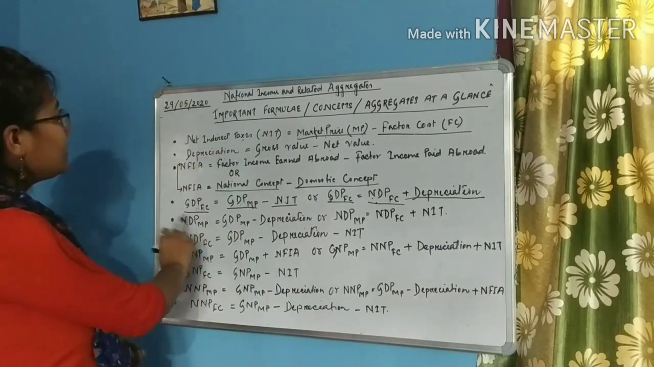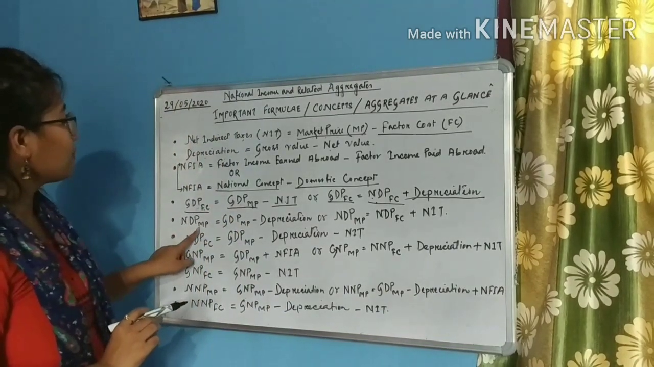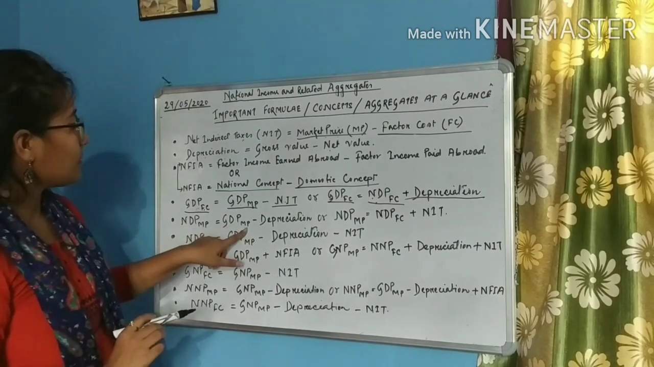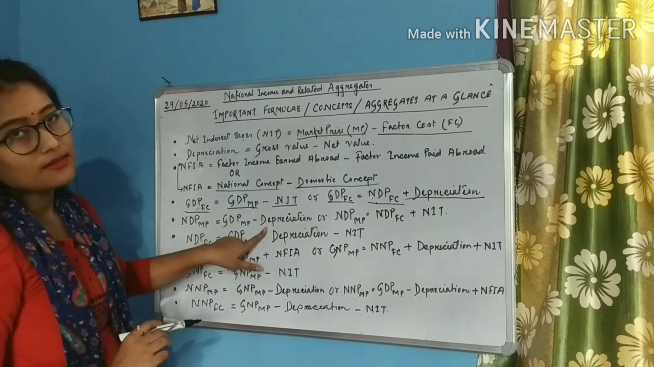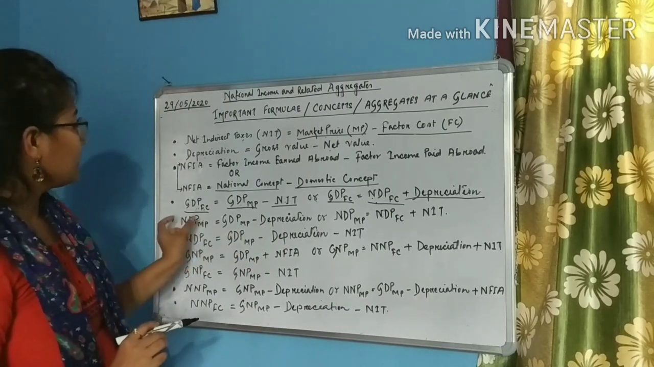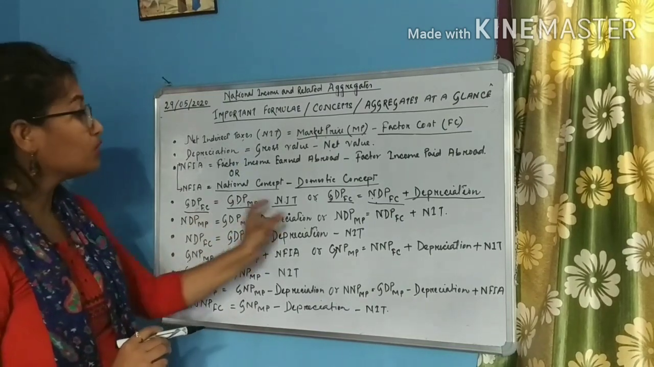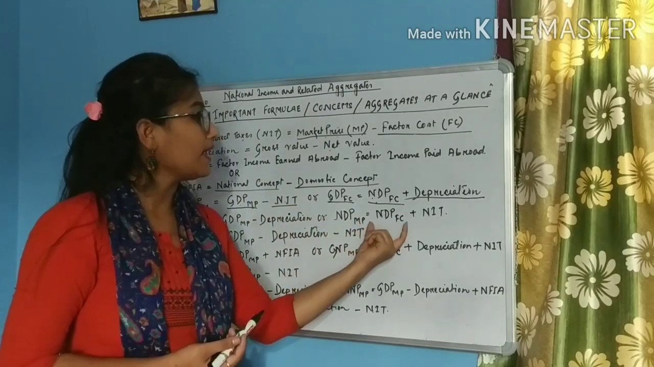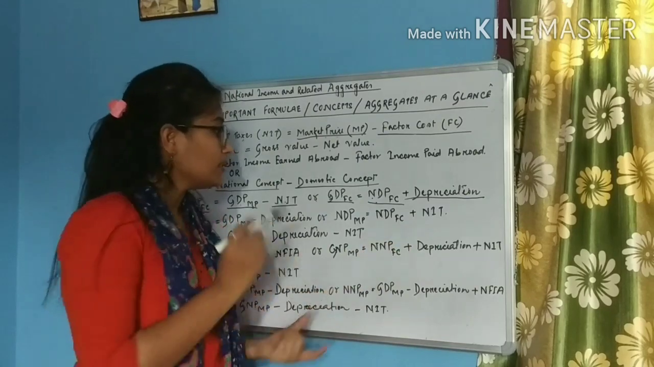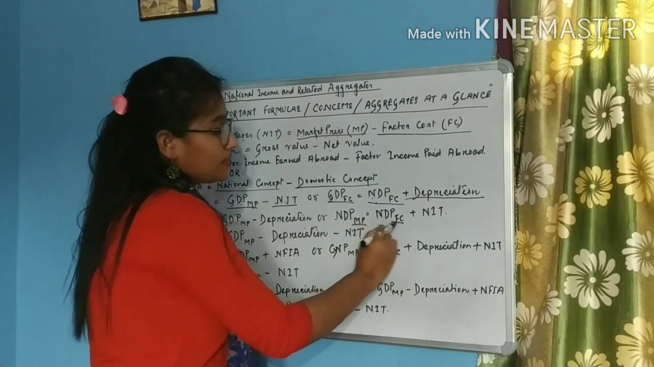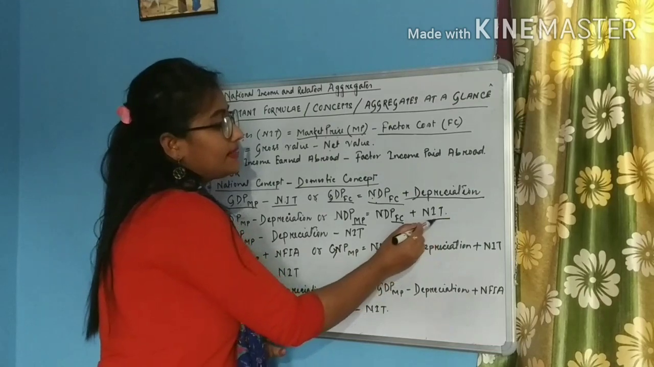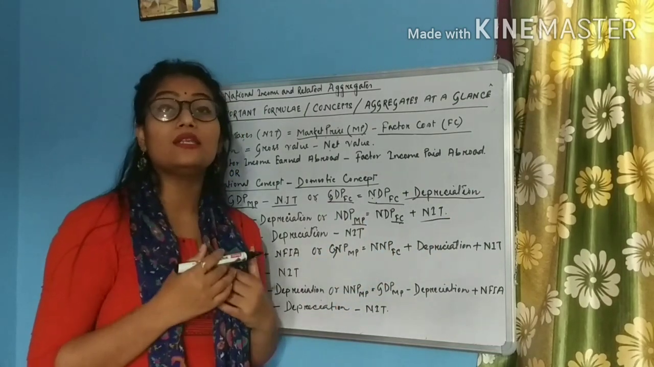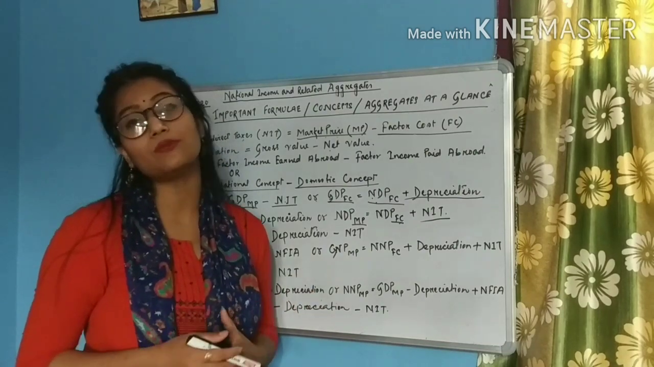The next one is NDP-MP, net domestic product at market price. If we have gross domestic product at market price, then we can simply minus the depreciation and we will get NDP-MP. Or students, if we want to derive the value of NDP-MP and if we have NDP-FC, that is the difference between market price and factor cost, so we will simply add net indirect tax with the factor cost to obtain NDP-MP. So students, there are numerous formulas, uncountable formulas.